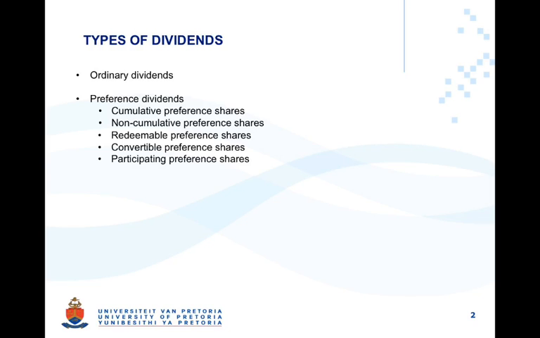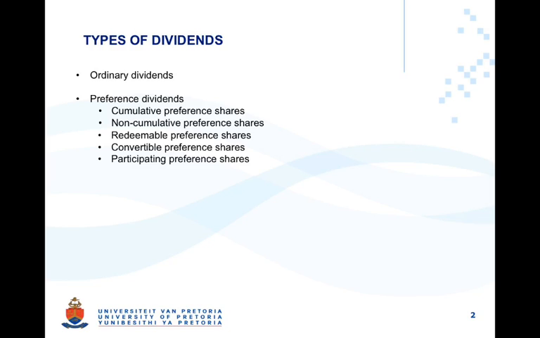Although not declared and although not a liability, when a declaration does take place in future, these shareholders will become entitled to the dividends over the periods that they have held the shares and no dividend has been declared. Non-cumulative preference shares just allow you to accrue the dividend for the one period. If no dividend is declared in that period, the right to that dividend is forfeited.